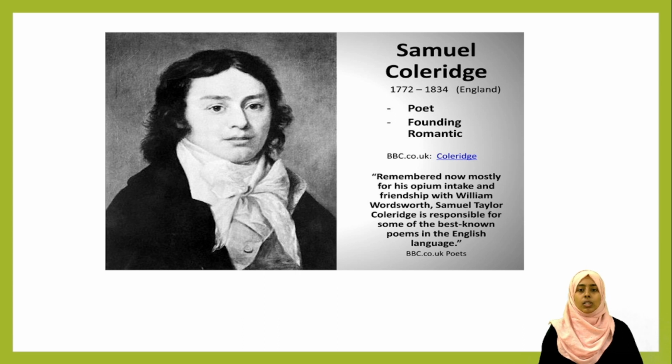Remembered now mostly for his opium intake and friendship with William Wordsworth, Samuel Taylor Coleridge is responsible for some of the best known poems in the English language. He is mostly remembered by the name of William Wordsworth because he was a best friend. He was an opium user who was very depressed in his personal life, and most of his relationships did not work out. That is how he went to drugs, but somehow he found inner peace in poetry itself with the help of William Wordsworth.